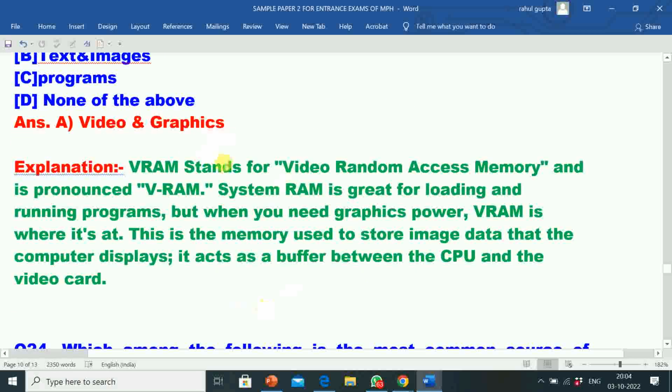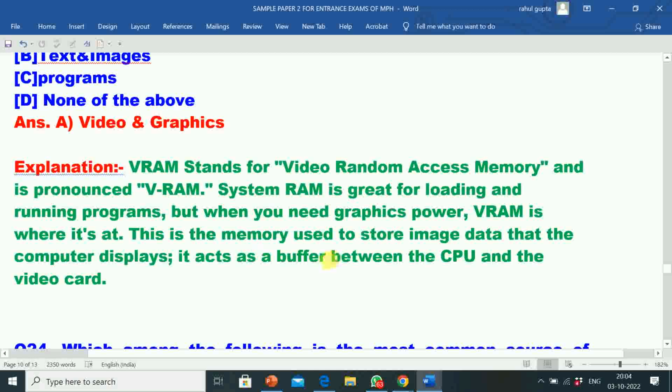Its explanation: VRAM stands for video random access memory and is pronounced VRAM. System RAM is great for loading and running programs, but when you need graphics power, VRAM is where it is at.